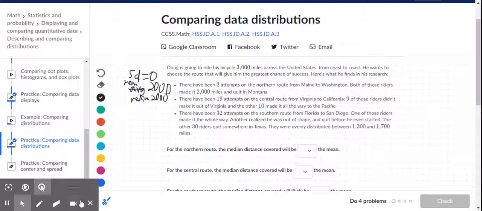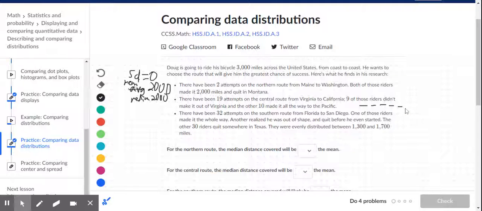Let's write this down here. 9 of them went really short, so it would be some small numbers at the beginning, and then the other 10 made it all the way to the Pacific. So picture these 9 spots that didn't make it very far, and then all 10 of them after that made it the full 3,000, right?